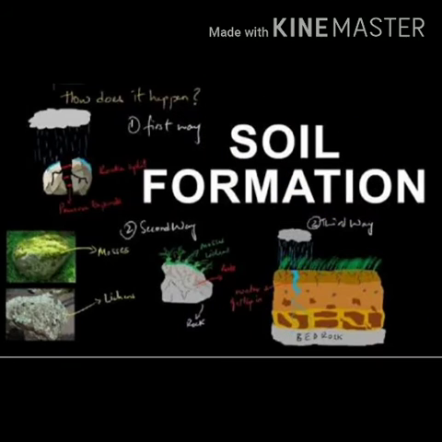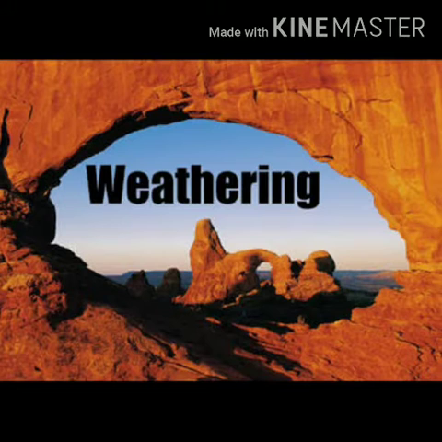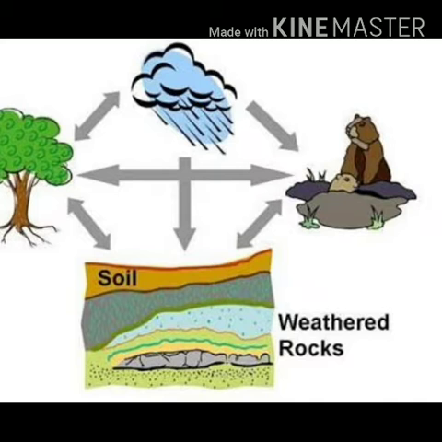First, we discuss formation of soil. Big pieces of rocks are broken down by wind and water into smaller pieces till we get a fine powder. This process is called weathering. The fine powder is known as sand.